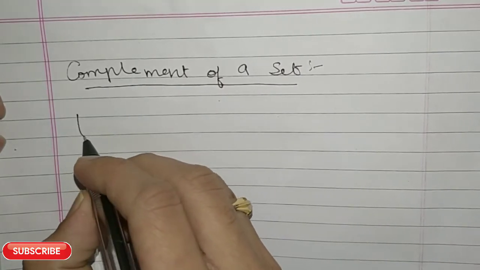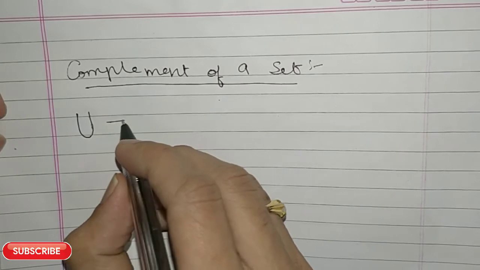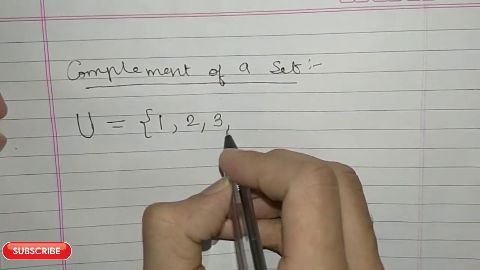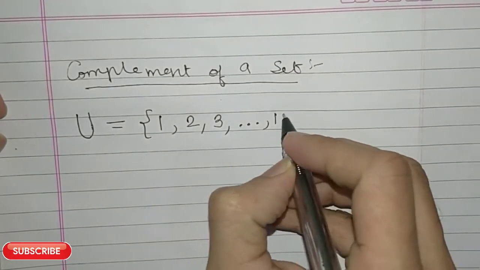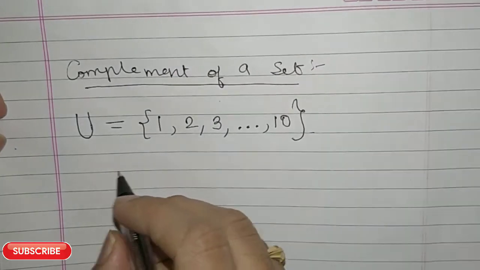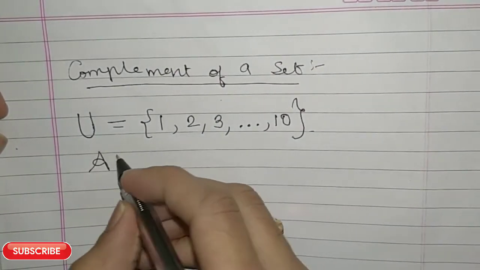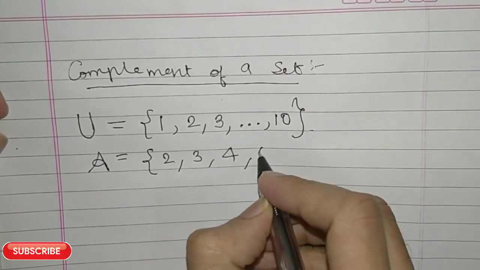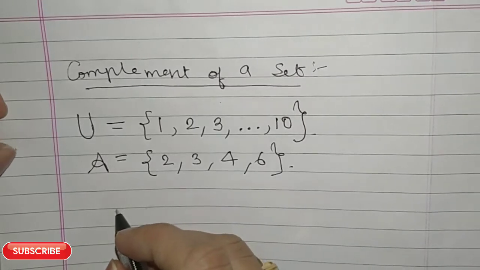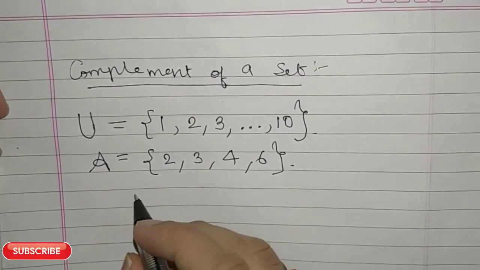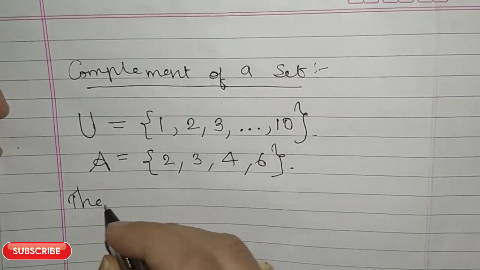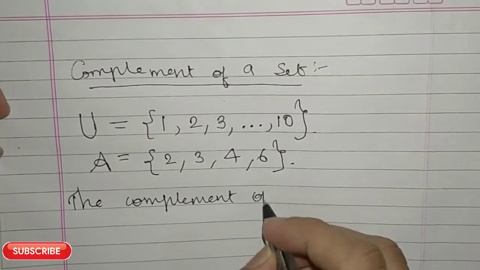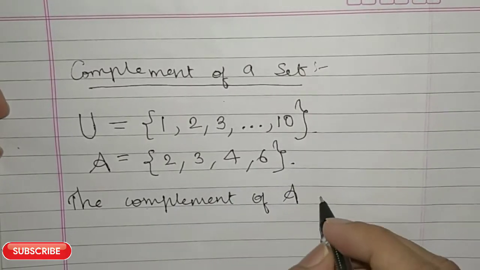Now what you do is you take a universal set here. So that is U equal to, say, 1, 2, 3 up to 10. You take the universal set and let the set A be equal to 2, 3, 4, 6. Now the complement of the set A is